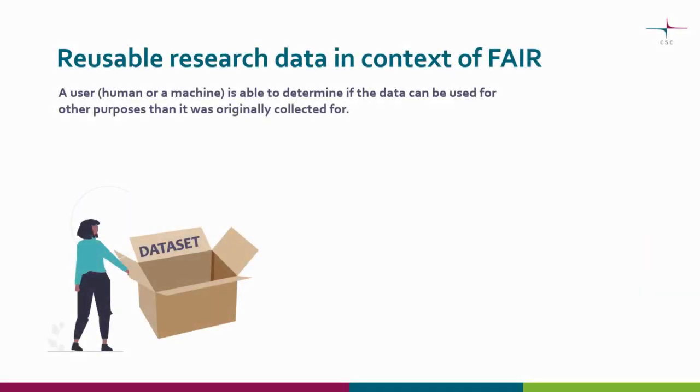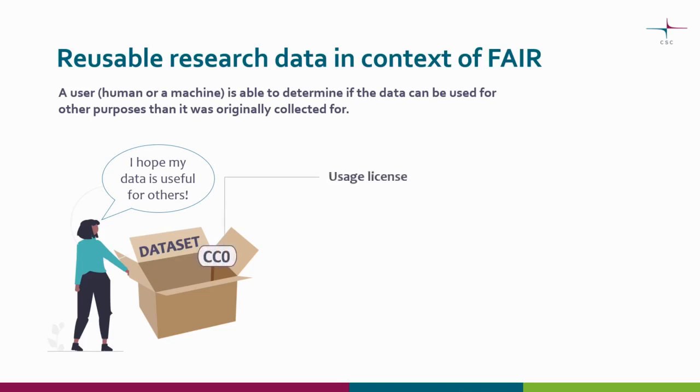In the context of FAIR, reusable research data means that a user, either a human or a machine, is able to determine if the data can be used for other purposes than it was originally collected or created for. Hence, the data needs to be richly described with accurate and relevant information, including a usage license and provenance information about where the data came from.